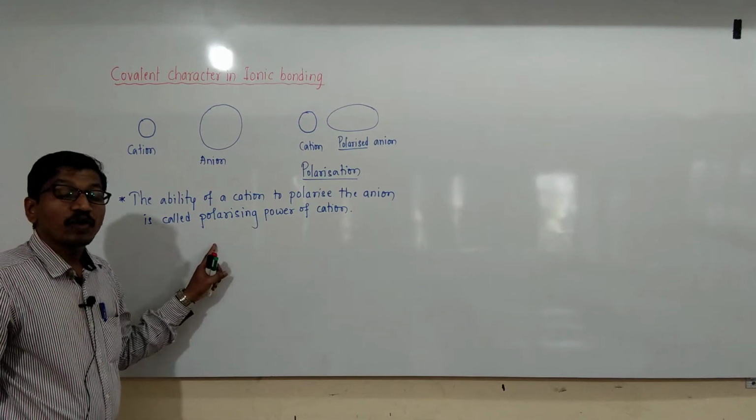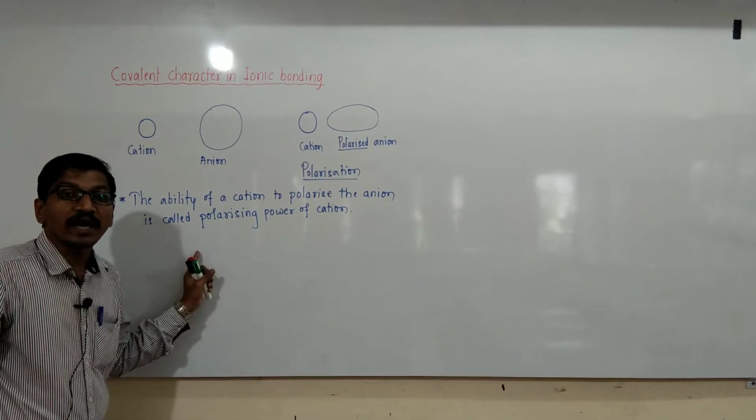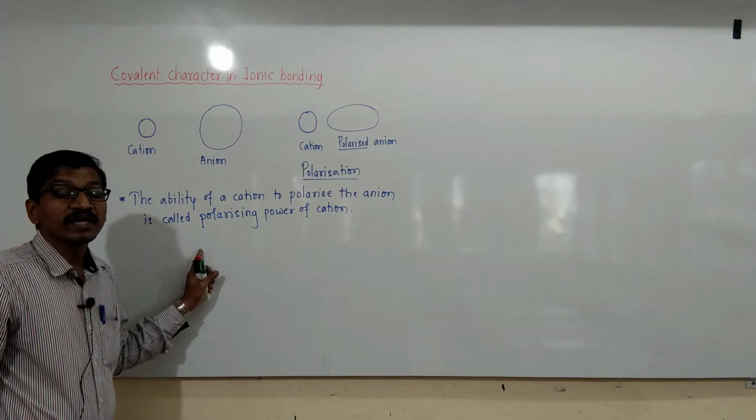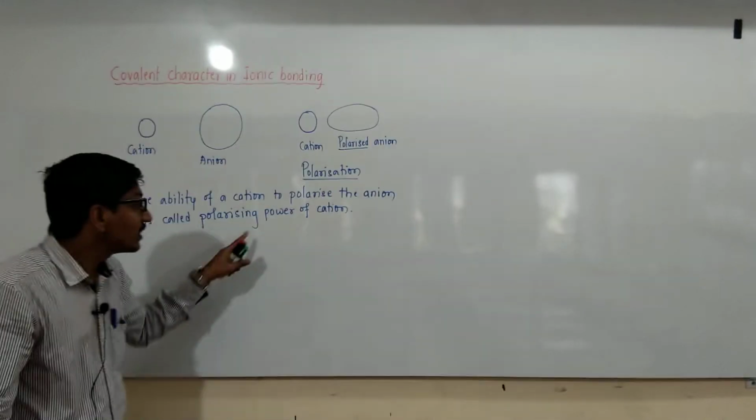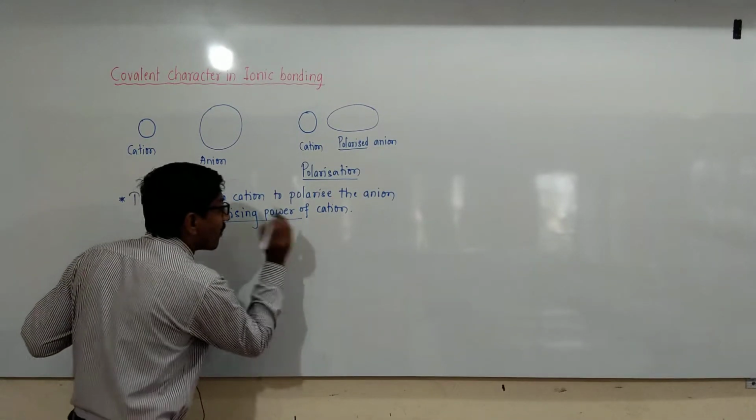Polarizing power of cation, or polarizing power, is nothing but the ability of a cation to polarize the anion.